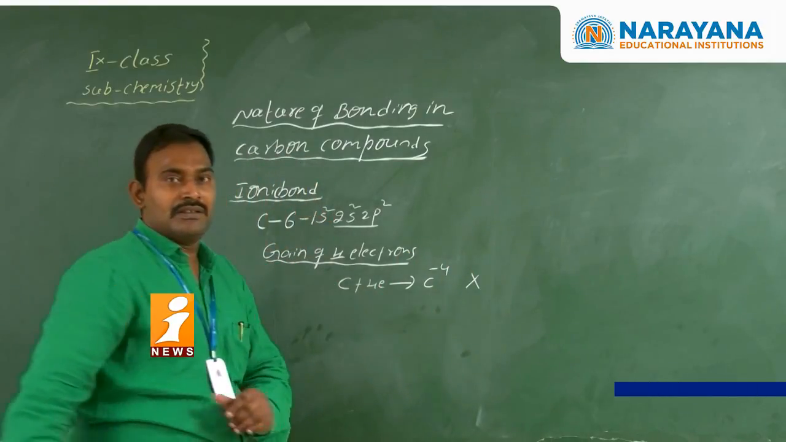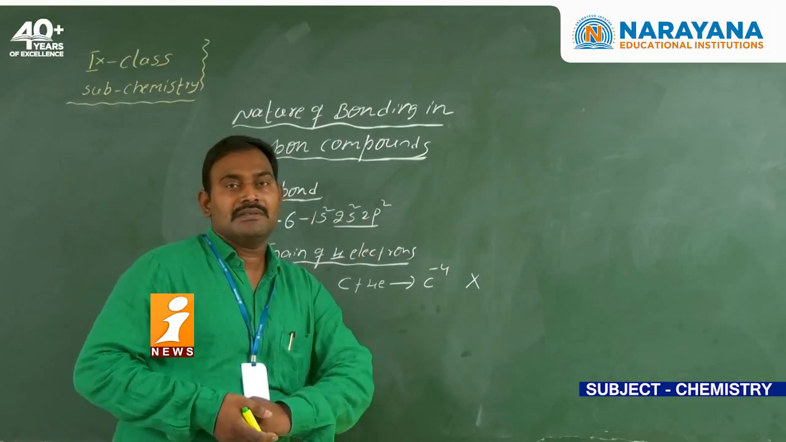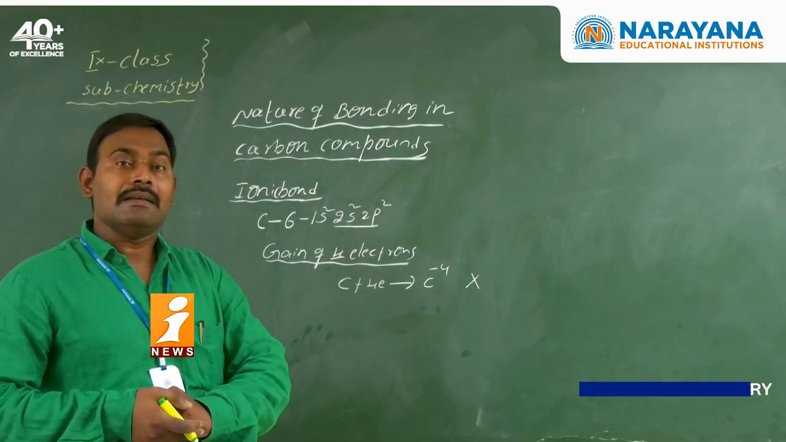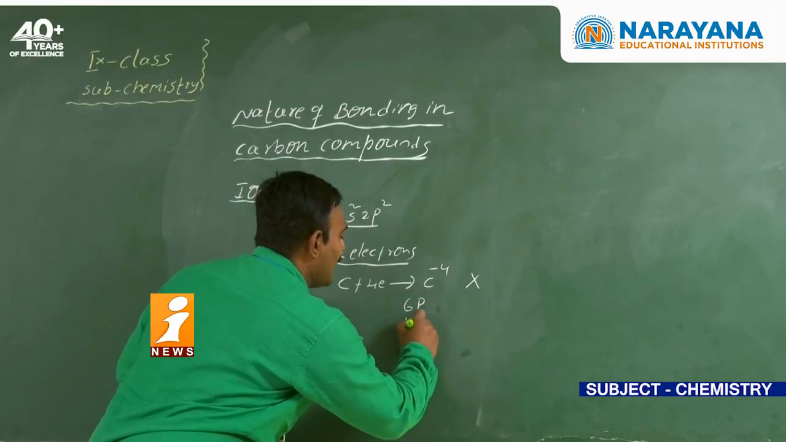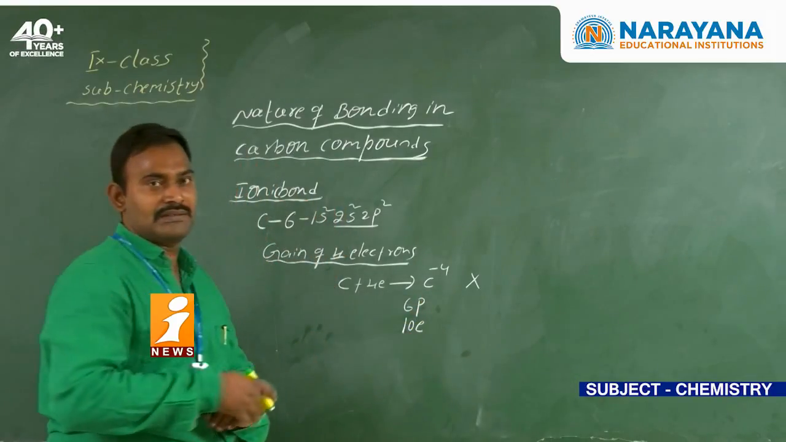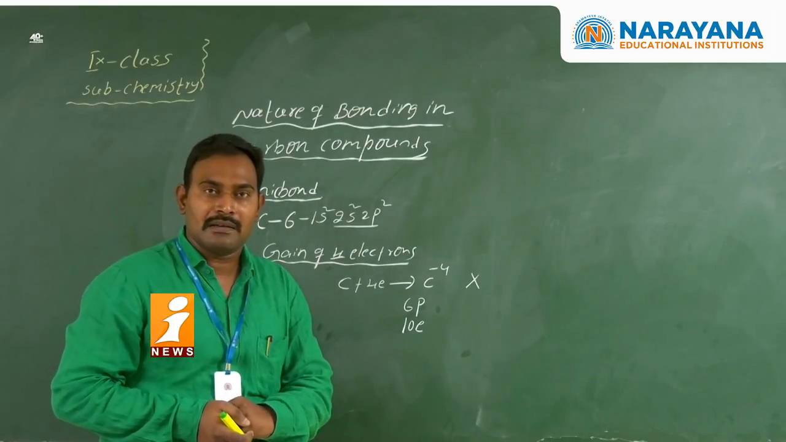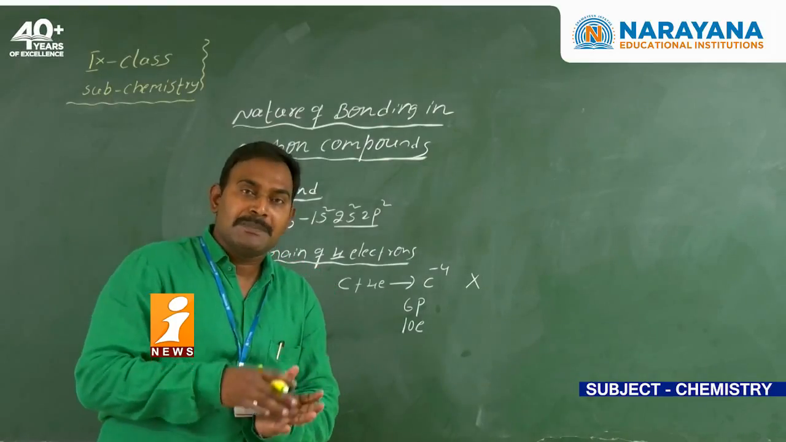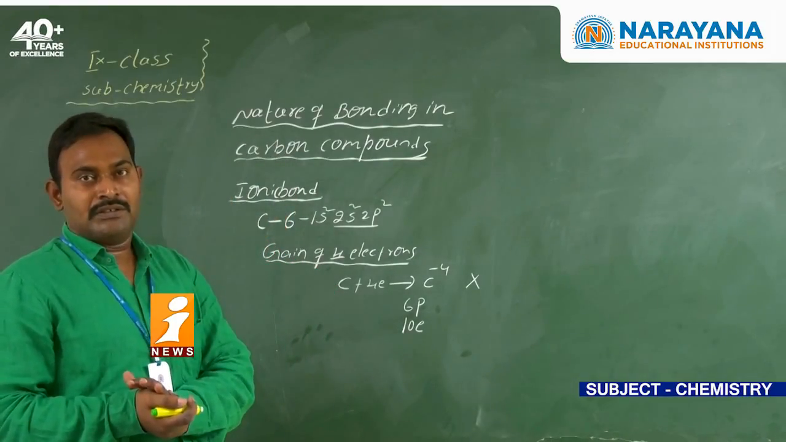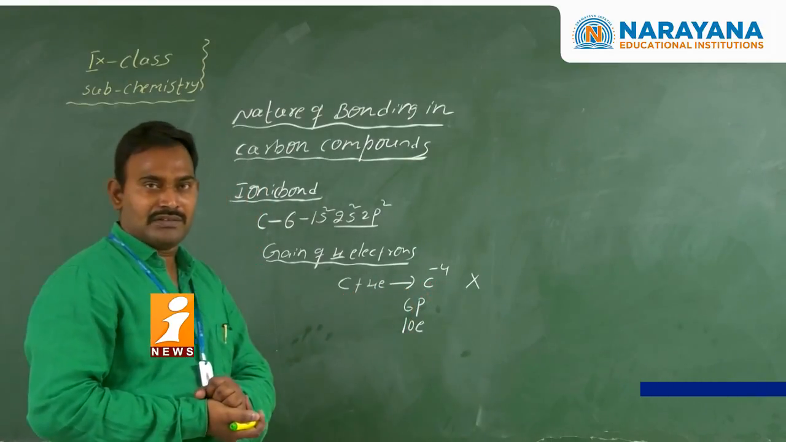But this is not possible. The reason is, how many protons are there in carbon? 6 protons. Then how many electrons would be there? 10 electrons. That means 6 protons and 10 electrons. 6 protons can't hold 10 electrons, and there is also repulsion between the electrons. That's why carbon can't gain 4 electrons.